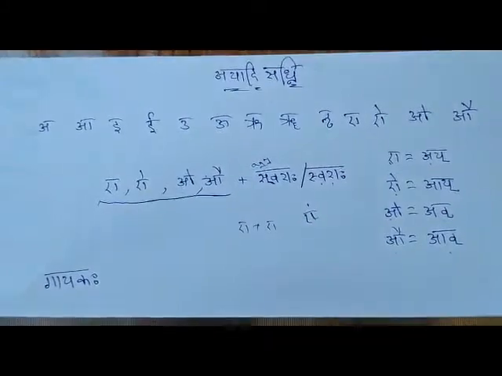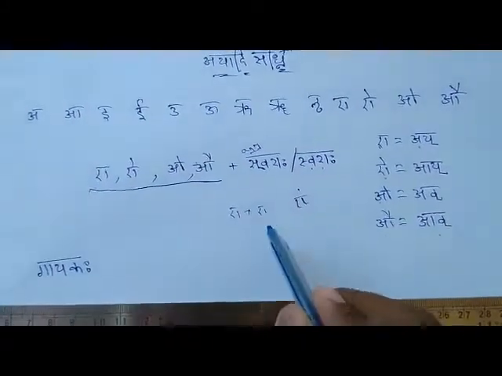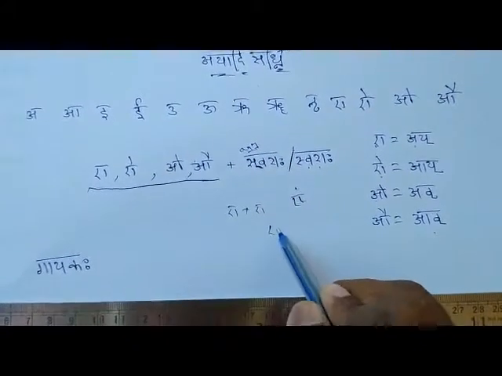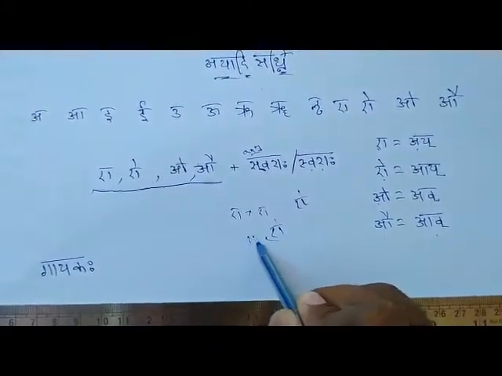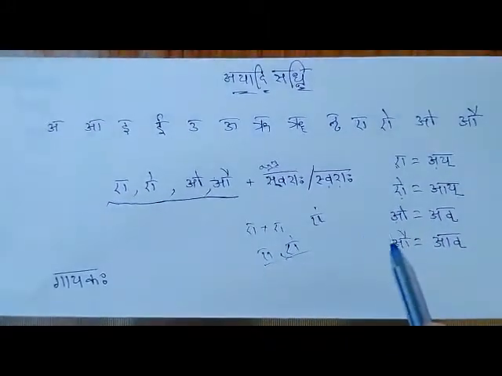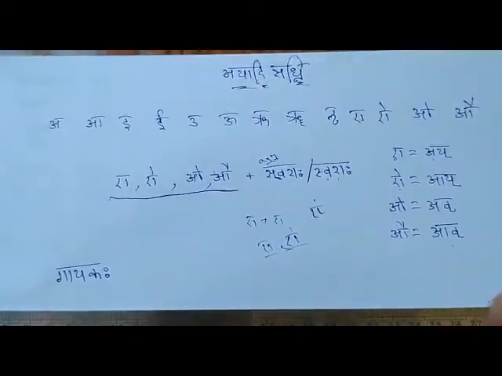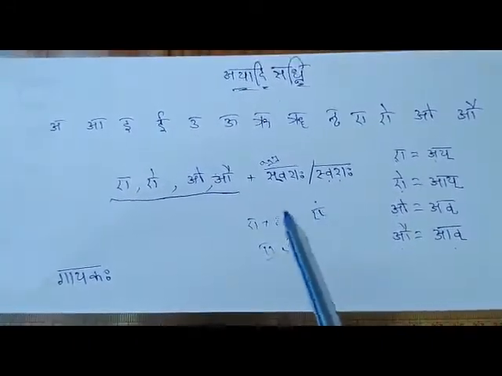So most of the people can think like this also. Here you have to remember two things. First of all, I and A, these two are long vowels only. And second, the main thing, you have to observe the Dirgha Sandhi rule properly. What is the Dirgha Sandhi rule?